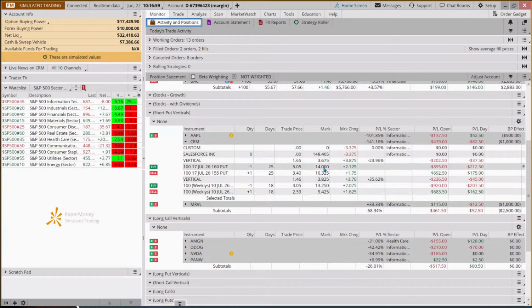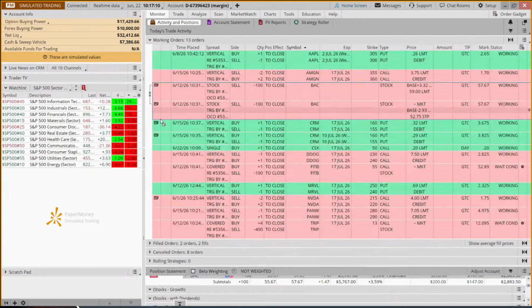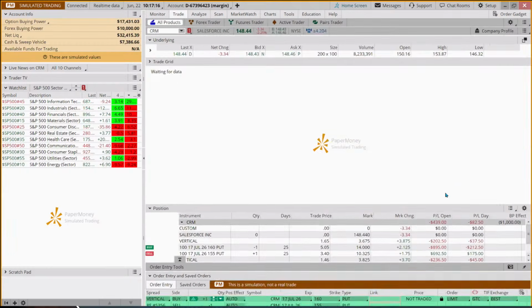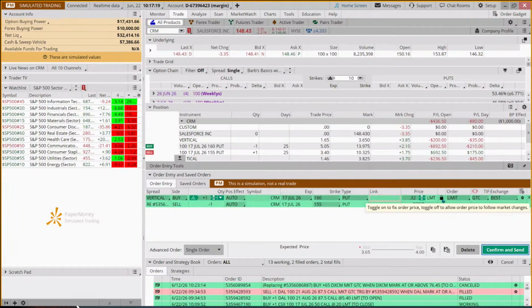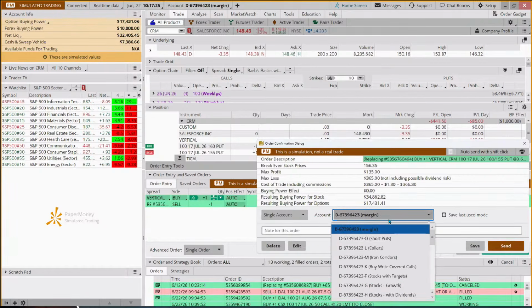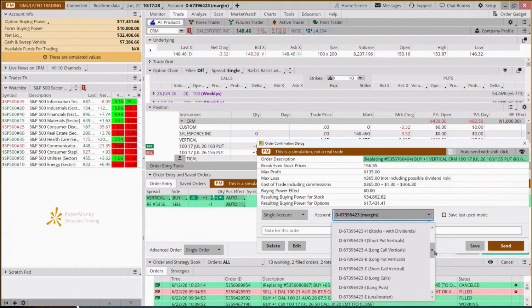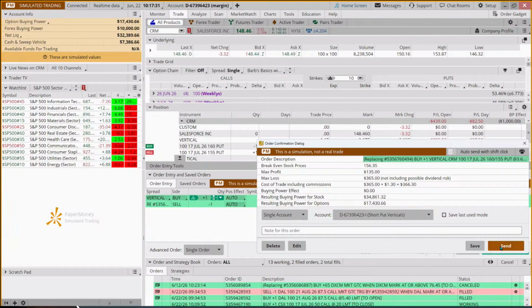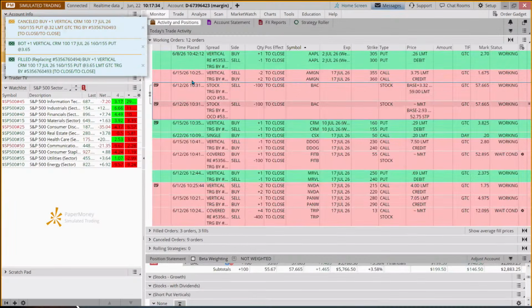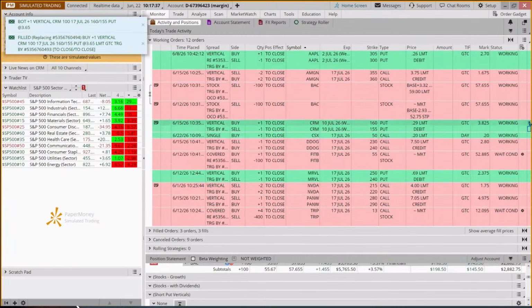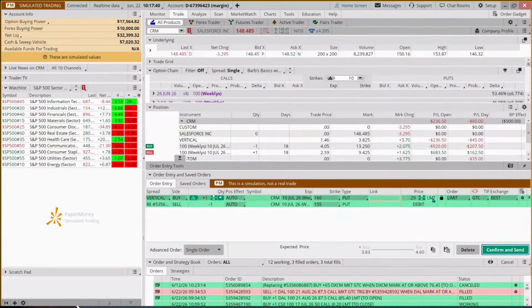on the second one. So we could lose more on both of these. So this has broken a support level and doesn't look like it's coming back. And so on this one, we're going to just cancel and replace this order and say, instead of buying it back for 32 cents, which was the original intention, we're going to lick our wounds, admit that this one didn't go the way we were anticipating, and exit. Okay, and then we're going to go in and close the other one as well. Cancel and replace.